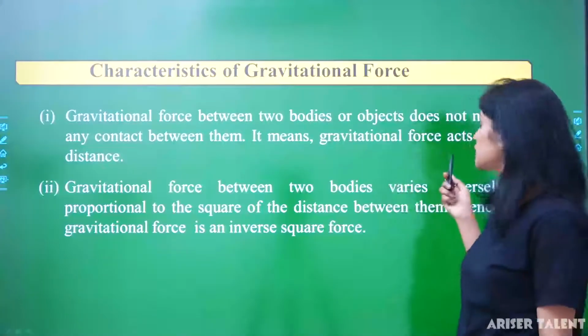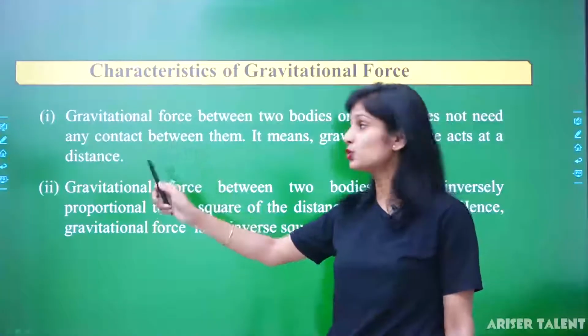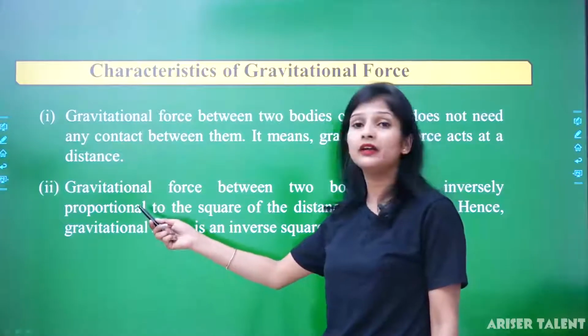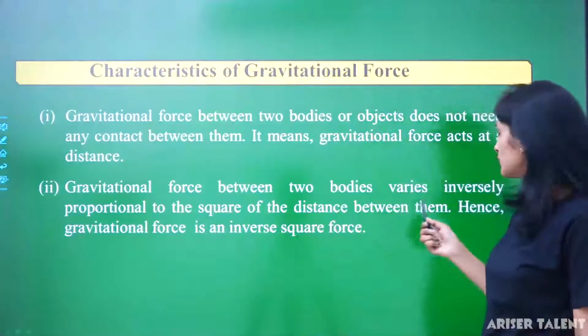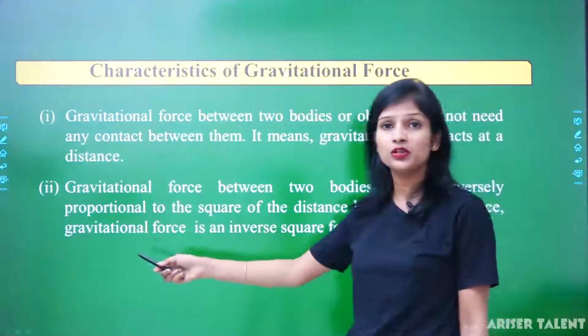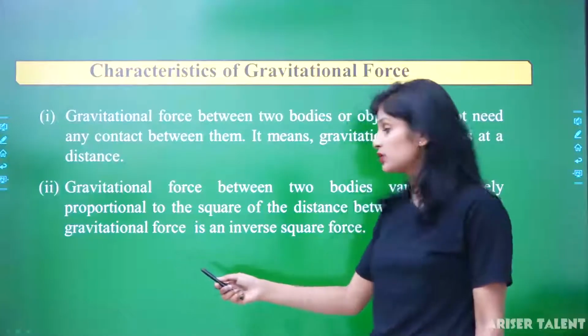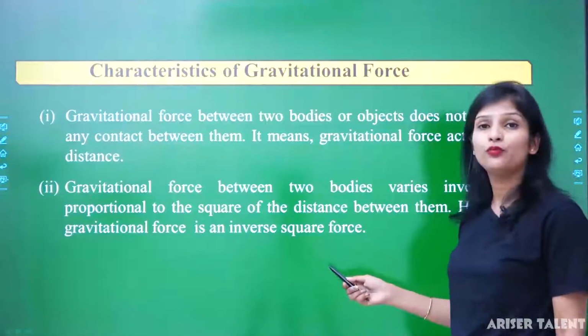It means gravitational force acts at a distance also. That is the first characteristic. The second characteristic is that gravitational force between two bodies varies inversely proportional to the square of the distance between them. Hence, gravitational force is an inverse square force also.